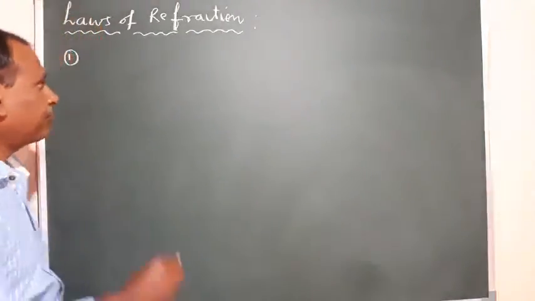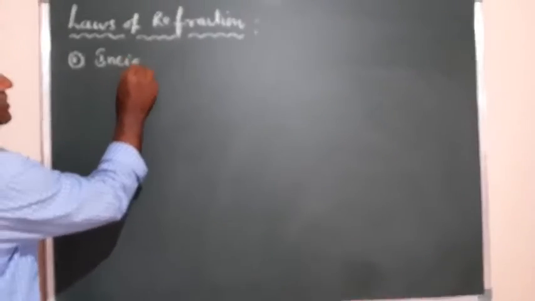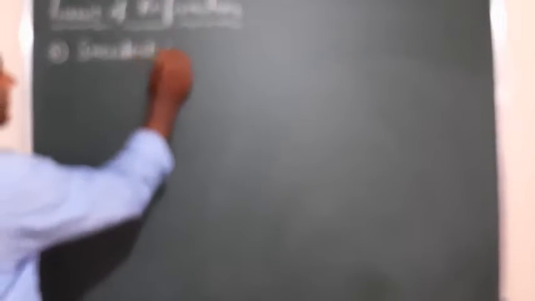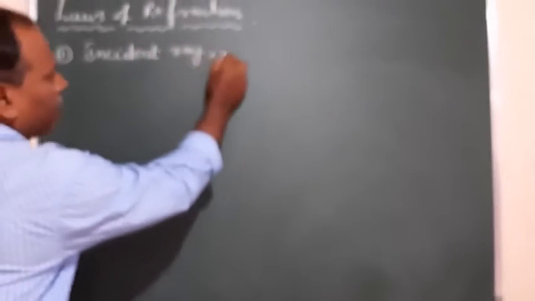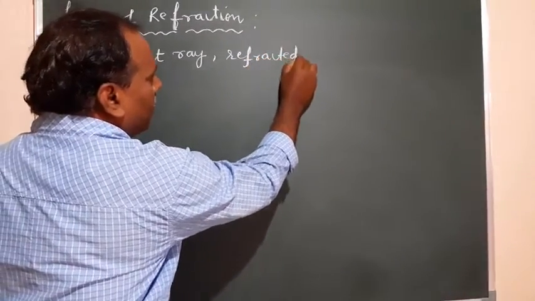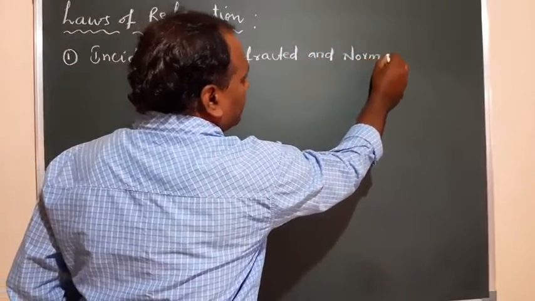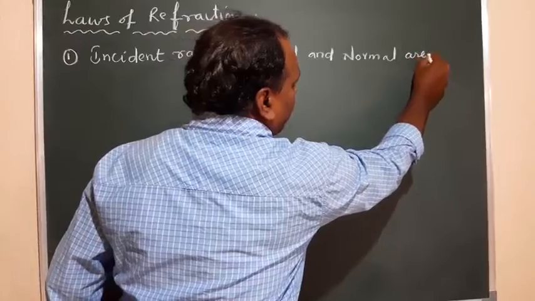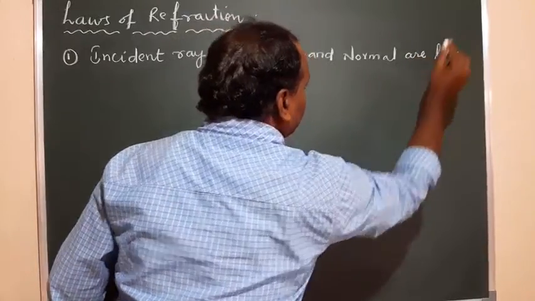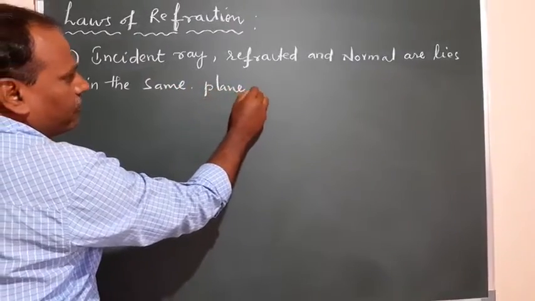The incident ray, refracted ray, and normal lie in the same plane. So this is the first law of refraction,